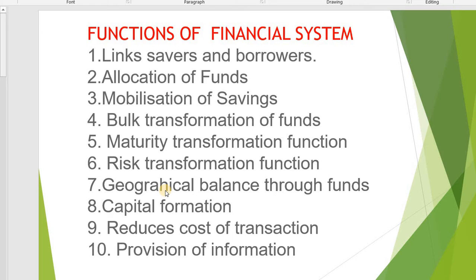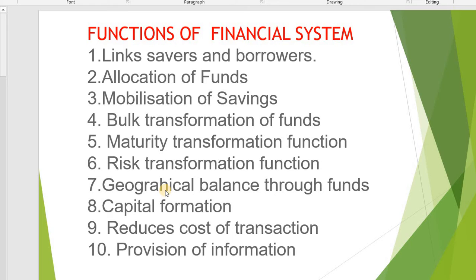Some financial institutions reduce the cost per unit of financial service. We are using different financial services, like transaction of money or depositing money. For these transactions, they collect less money, means cost per unit will be less.